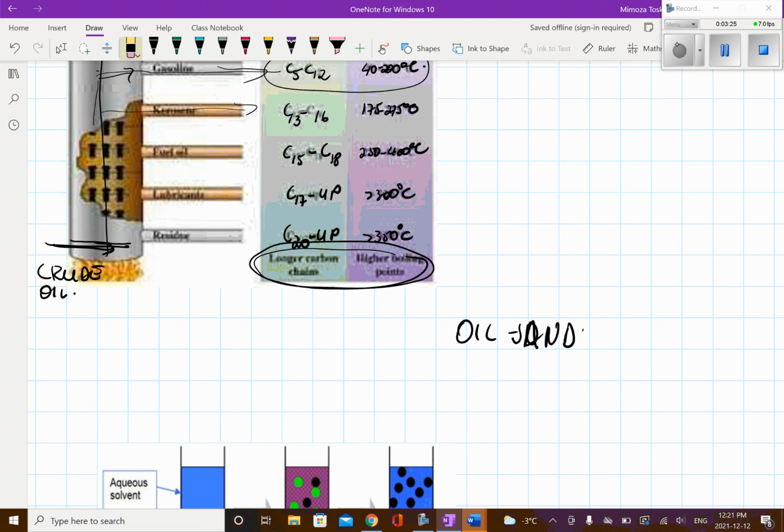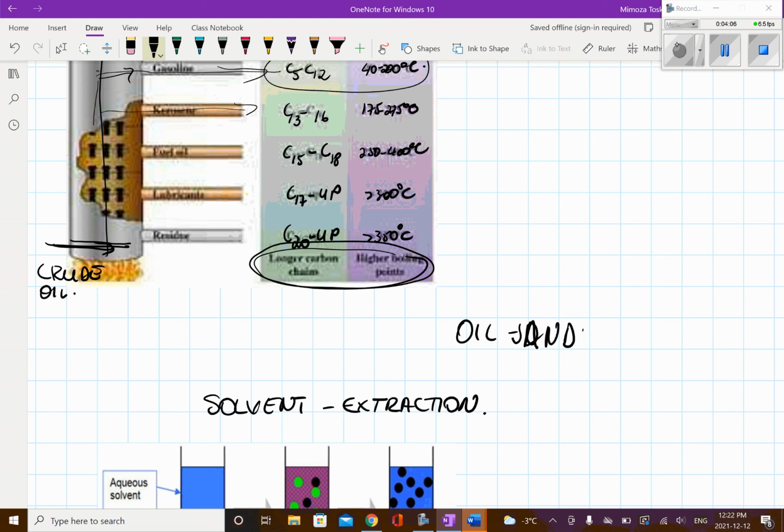So the very first process we have to do with the oil sand that we have as a resource in our province is to separate the oil from the sand. And the best way to do that is through solvent extraction.